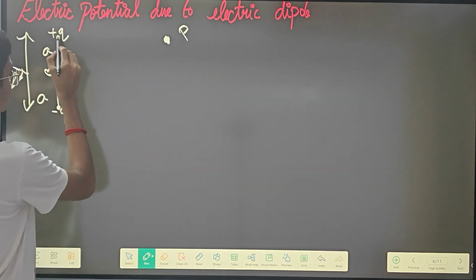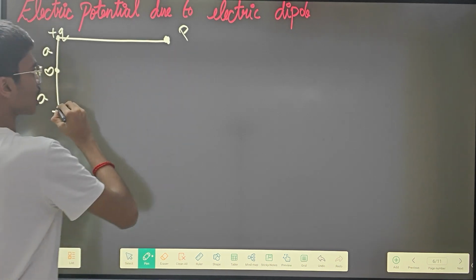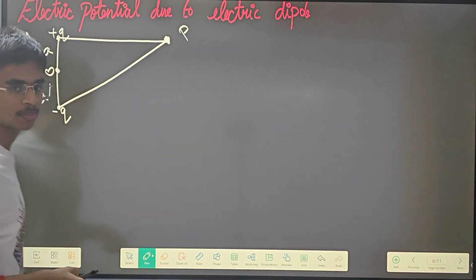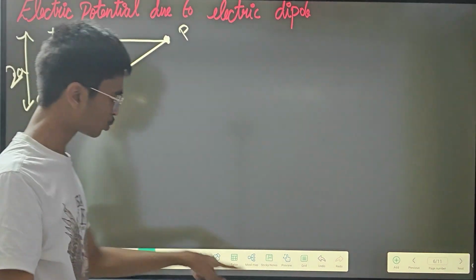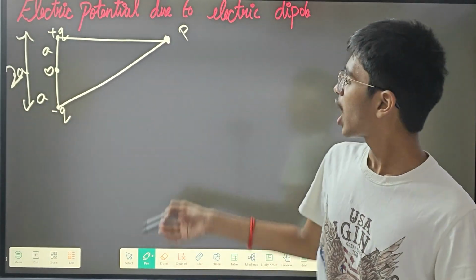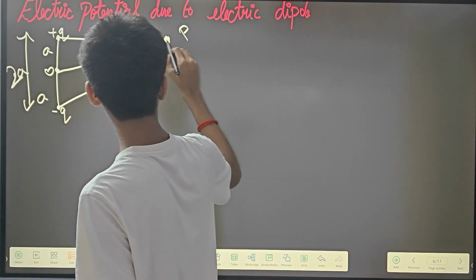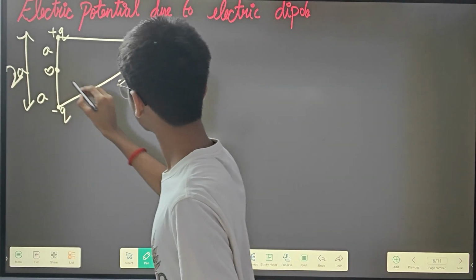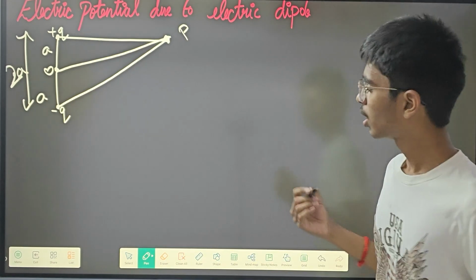First, this charge will have some effect on this point P, and similarly this charge will also have some effect on this point P. So I'm going to connect from this center point to this point, like this.